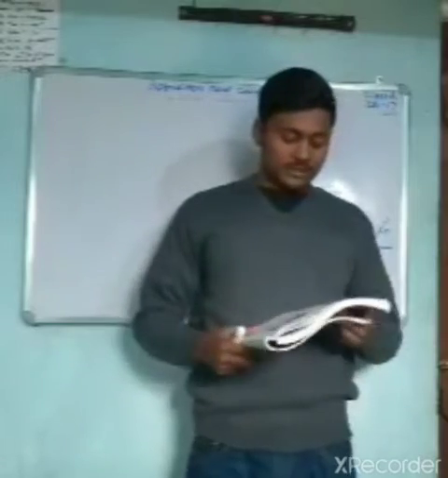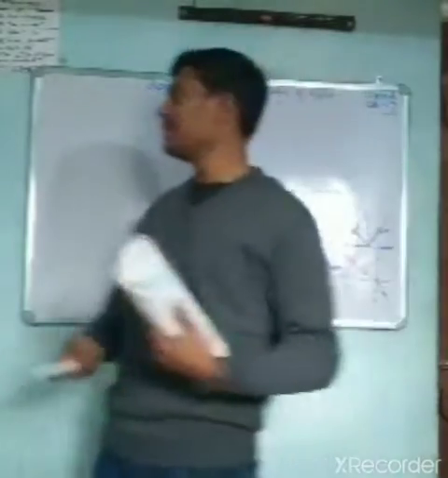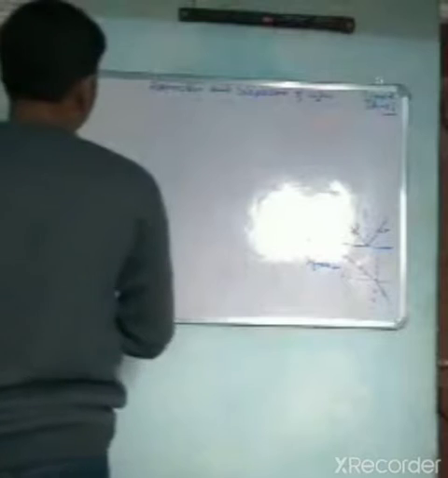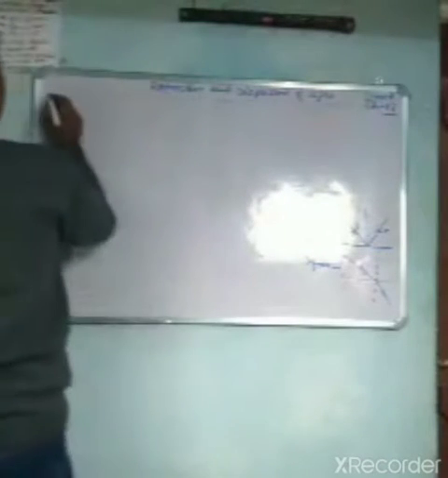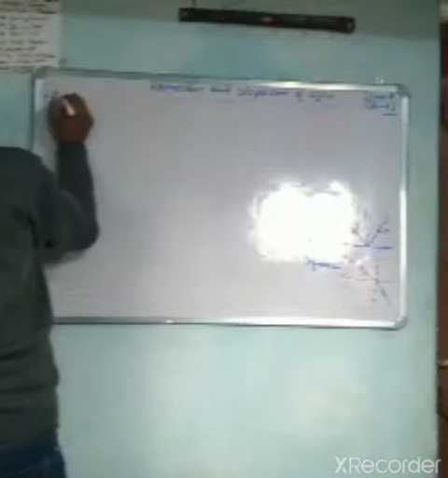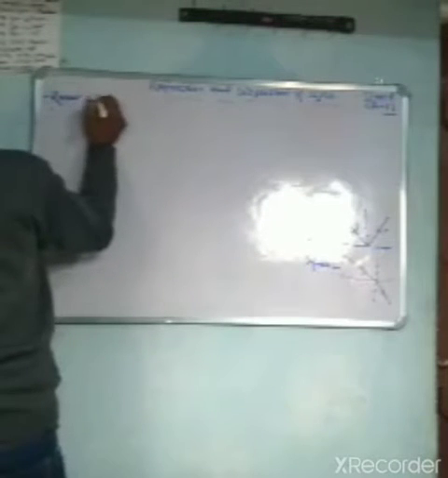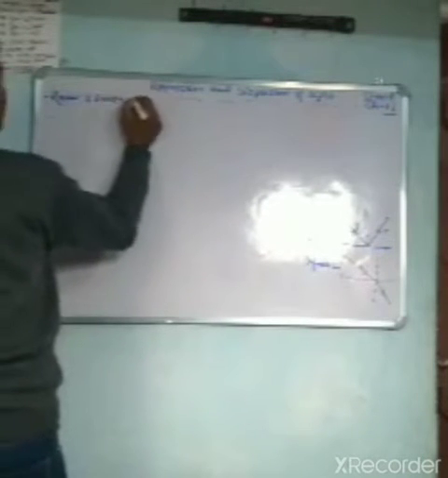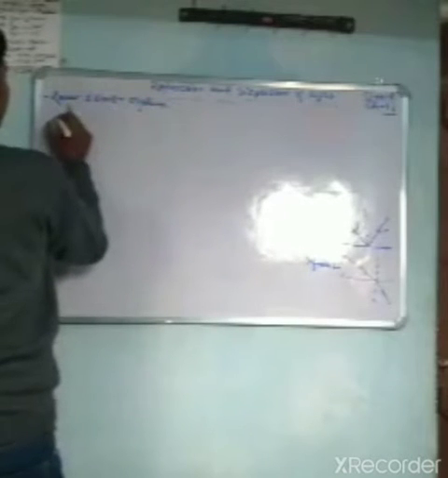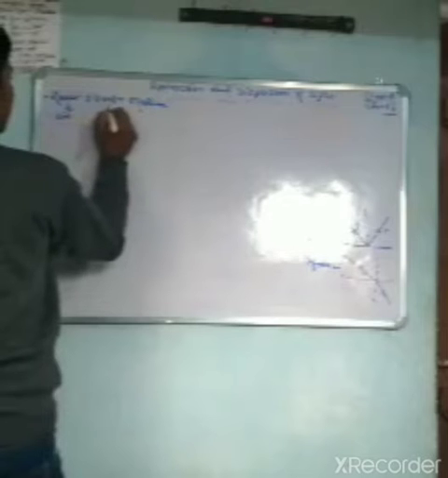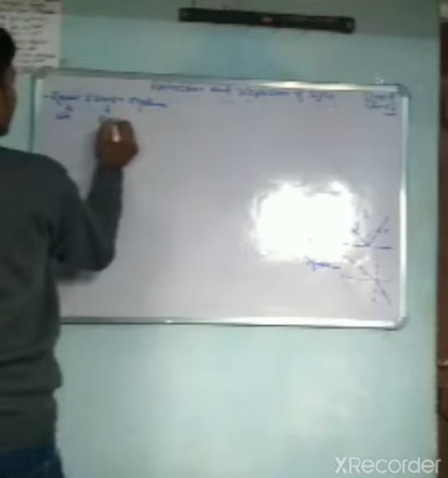Okay, so let's see, there are two mediums. One is rare medium and the second is denser medium. To understand refraction of light, we have to understand rare and denser medium. For example, air is a medium, and glass is also a medium.